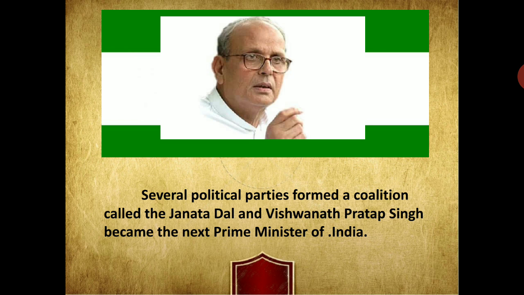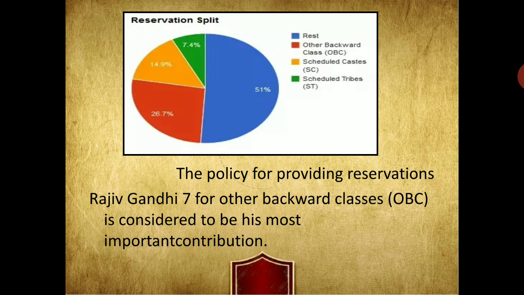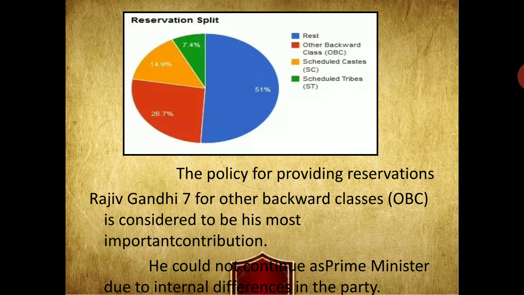During the time when Vishwanath Pratap Singh was Prime Minister, the policy of providing reservation for other backward classes was considered his important contribution. He could not continue as Prime Minister due to internal differences in the party, which we had already seen.